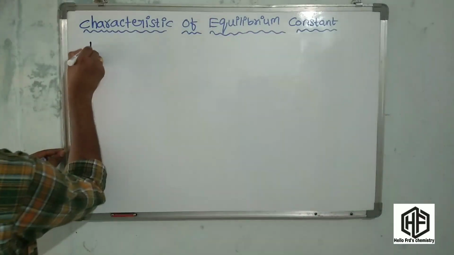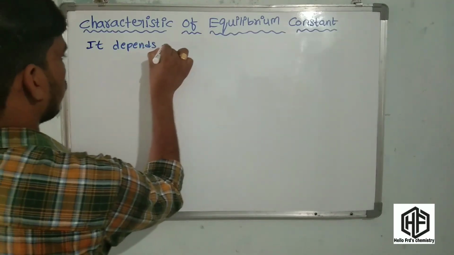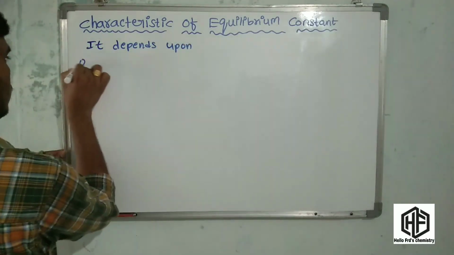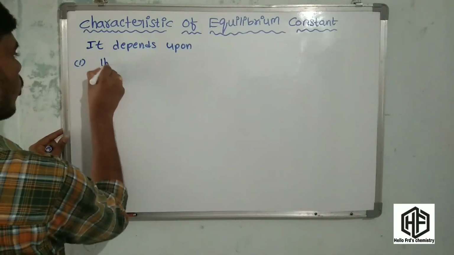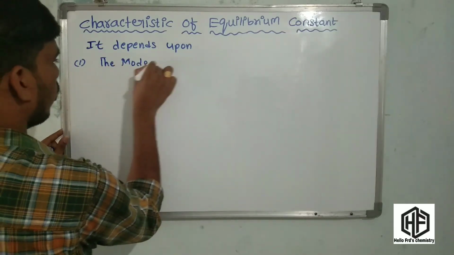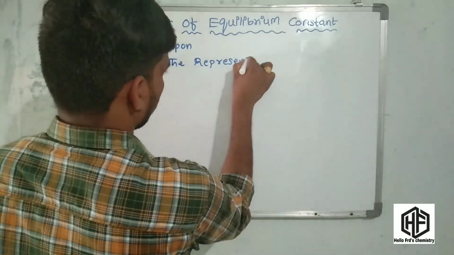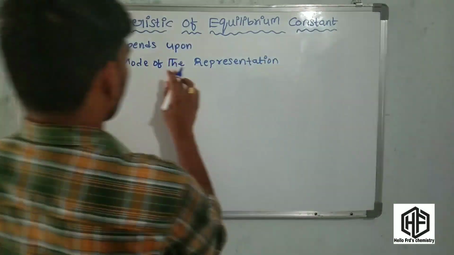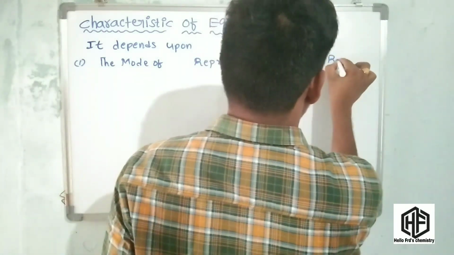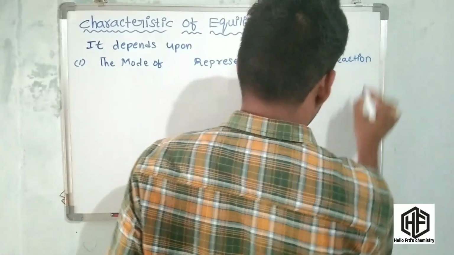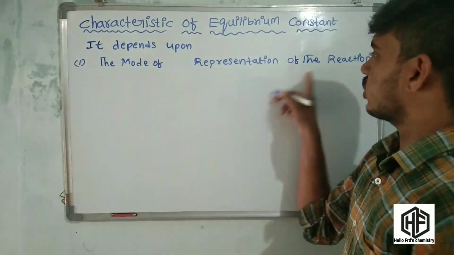The first one is that it depends upon the mode of representation of the reaction. This is a very important characteristic. What is the characteristic? The mode of representation of the reaction.